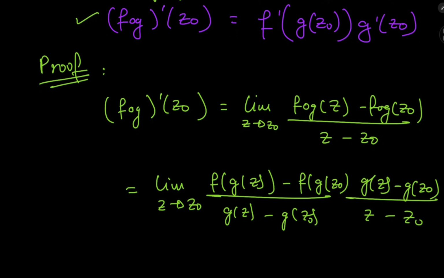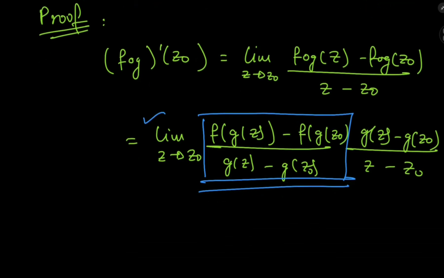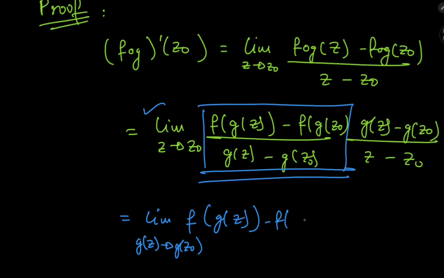So what exactly is this structure in the first difference quotient evaluated in this limit? Well, this is equivalent in fact to the limit as g of z approaches g of z naught, or w approaching w naught if you would like, of f of g of z minus f of g at z naught divided by g of z minus g of z naught.